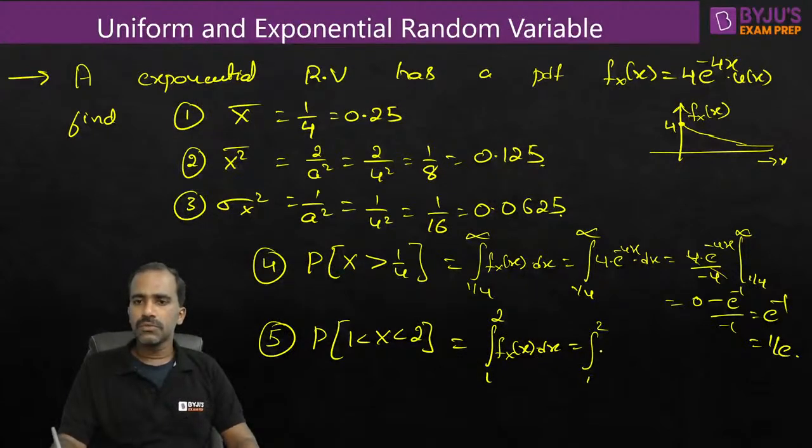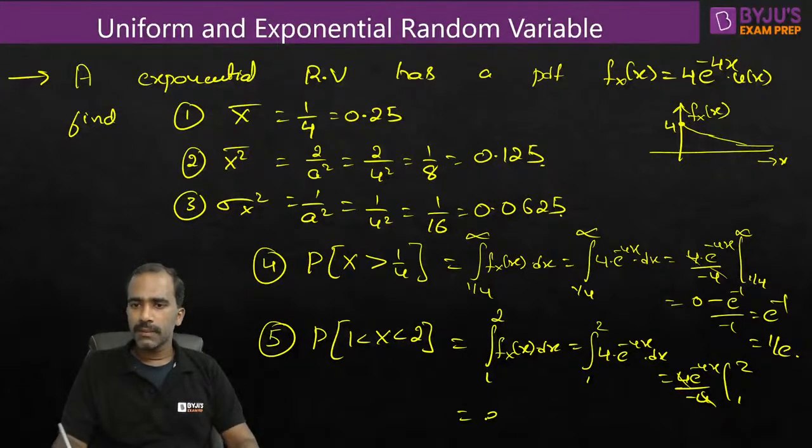Integration from 1 to 2 of 4 e^(-4x) dx, which is equal to 4 e^(-4x) divided by -4, with limits from 1 to 2. 4 and 4 get cancelled. If you substitute the limits, it will be e^(-4) minus e^(-8).